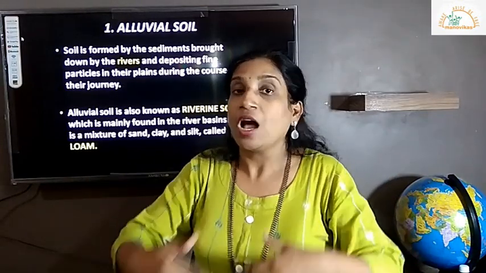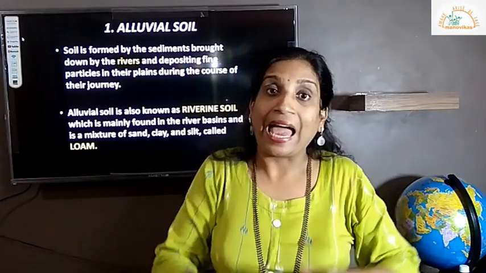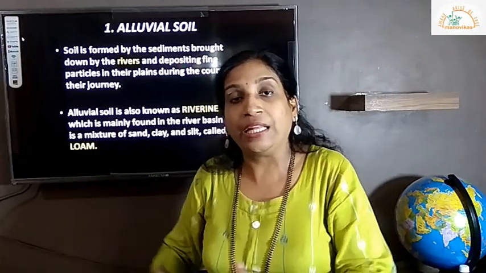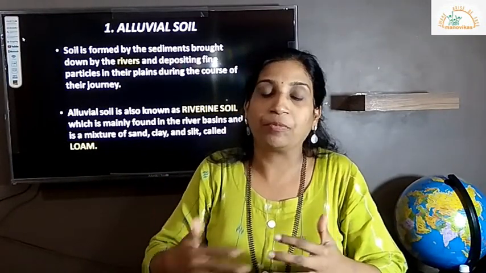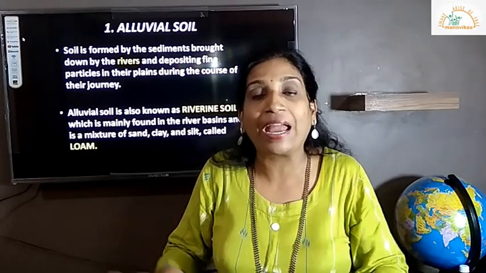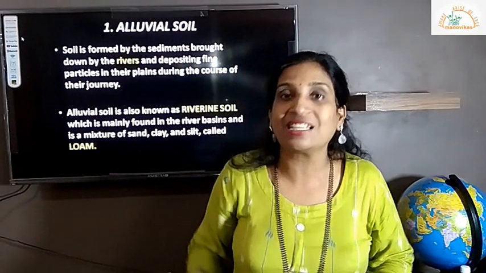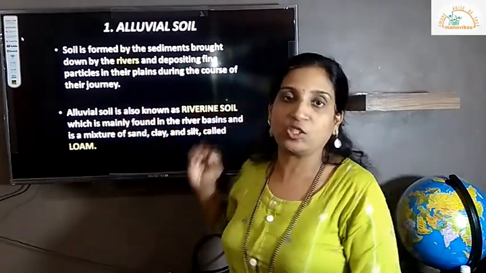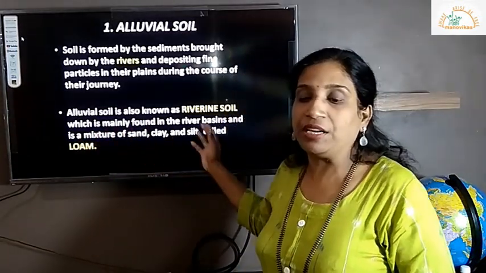So on its way, it will be getting broken down into smaller pieces, and then river is also water, it's also rolling it down. In this process, also rocks will be getting broken, or it will be getting into smaller fragments, correct? So overall, because rivers are transporting or rivers are responsible for its deposition, it is called riverine soil also, okay, which is mainly found in the river basins.